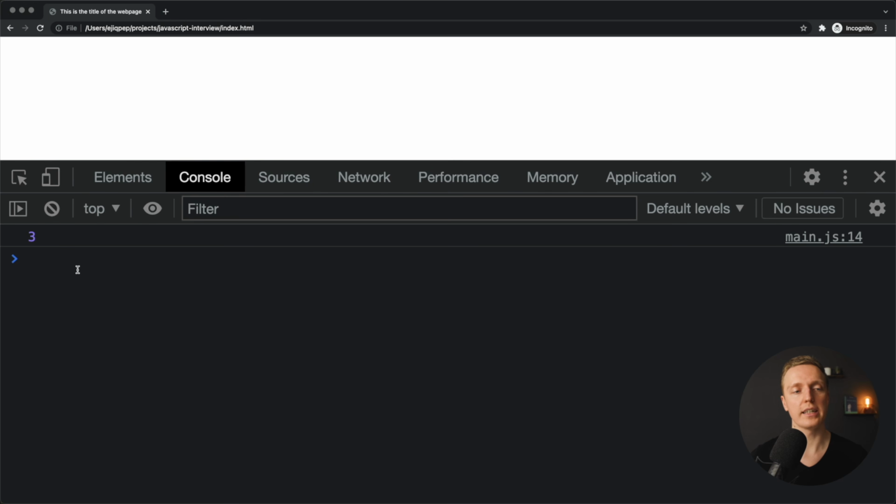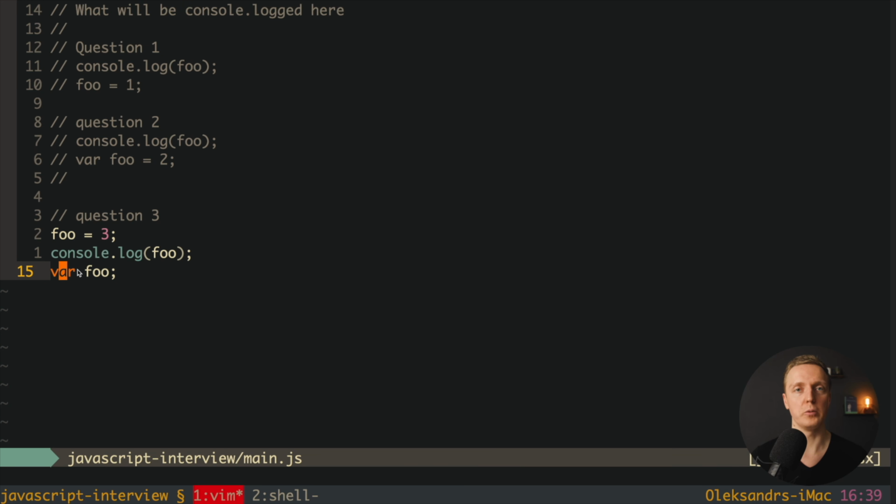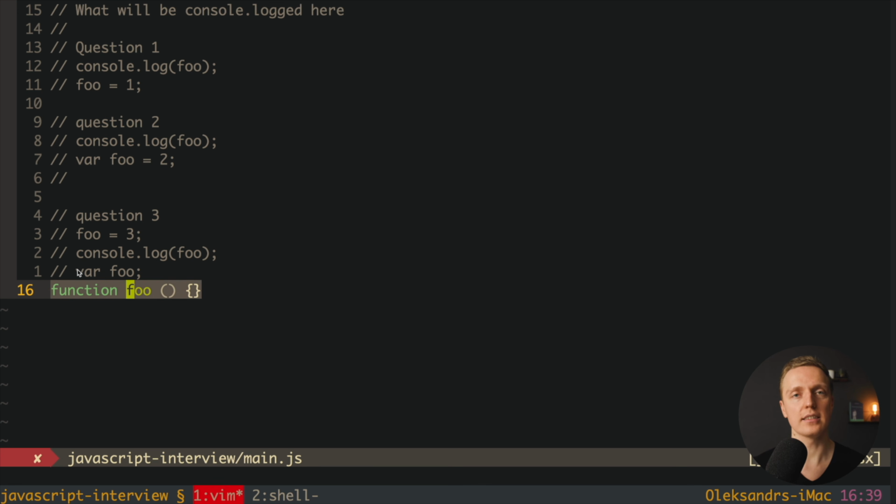Let's check this out. I'm reloading the page and we're getting 3, and this is exactly what we were waiting for. And you can get exactly the same question, but not with var, but with the function keyword. If you have somewhere in your code function, then the name of your function, and inside you are writing some logic, this specific definition will bubble to the top. Which means it doesn't really matter in what line of your code you are writing function foo, it will be the first line that will be executed in JavaScript. So if I call foo before it, it is totally fine. As you can see in the browser, we are not getting any errors because this foo function is bubbled to the top, and it works exactly the same as var.